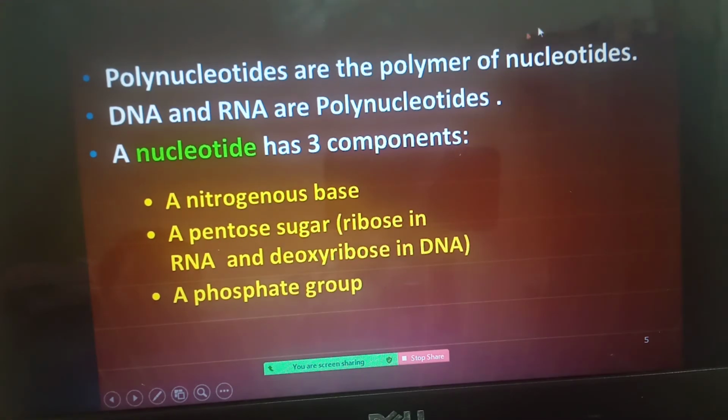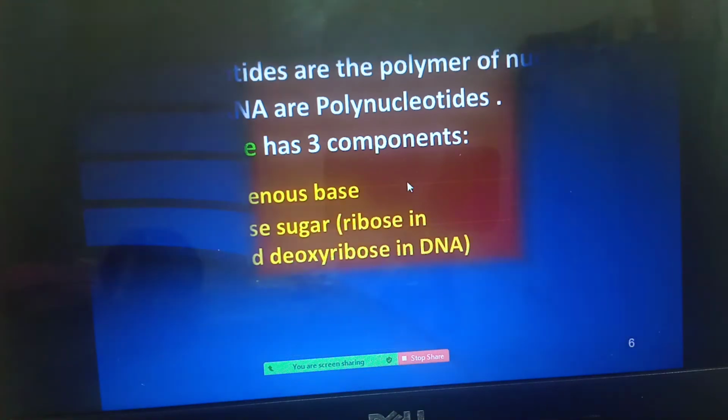Structure of a polynucleotide chain. In polynucleotide, poly means many; it is a polymer of nucleotides. DNA and RNA are said to be polynucleotides. What does a nucleotide comprise of? It has 3 components: a nitrogen base, a pentose sugar, which is ribose sugar in the case of RNA and deoxyribose sugar in the case of DNA, and a phosphate group.